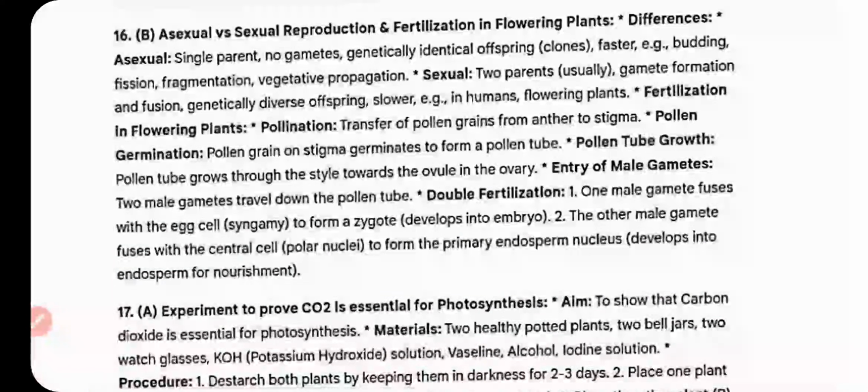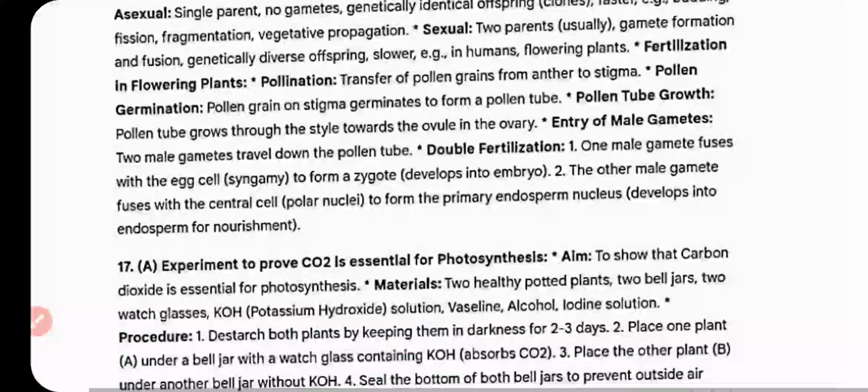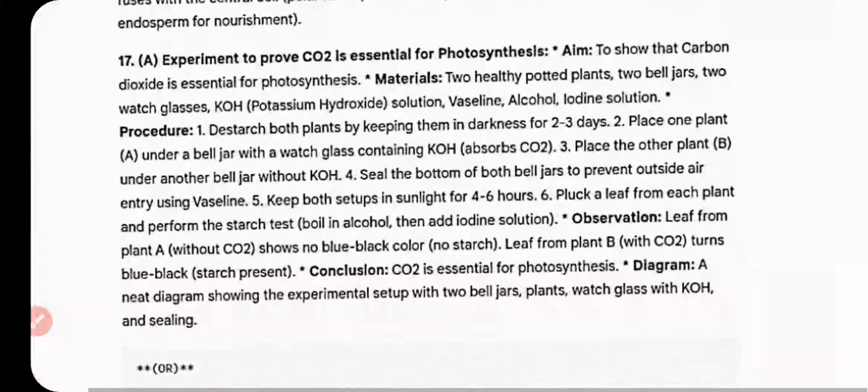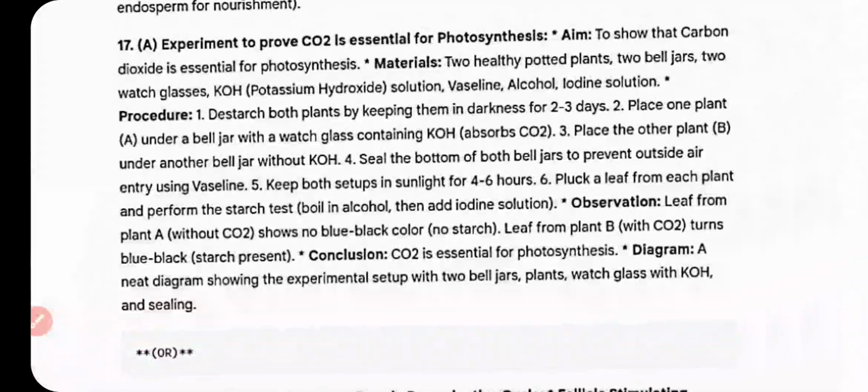And this one is question number 16. Question number 17 A: experiment to prove CO2 is essential for photosynthesis. Aim: to show that carbon dioxide is essential for photosynthesis. Material: 2 healthy potted plants, 2 bell jars, 2 watch glasses, KOH potassium hydroxide solution, Vaseline, alcohol, iodine solution.